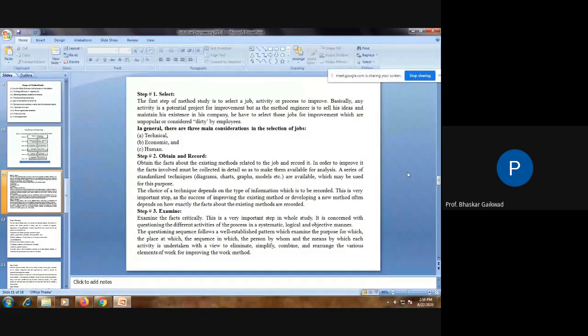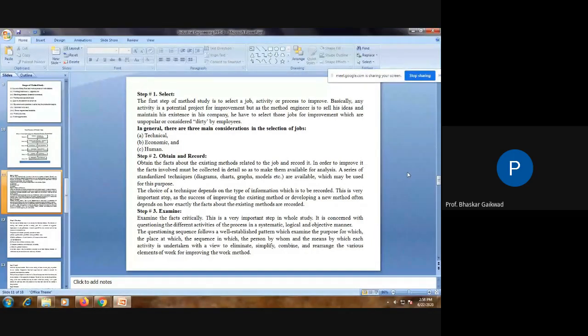The choice of technique depends on the type of information to be recorded. Means which techniques are actually required for recording, that also you have to think. This is a very important step, as the success of improving existing methods or developing new methods many times depends on exactly how the facts about the existing methods are recorded.